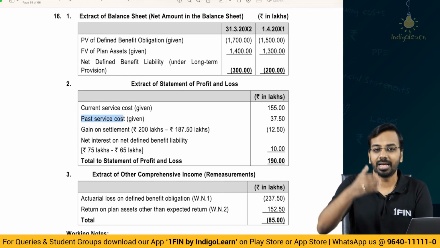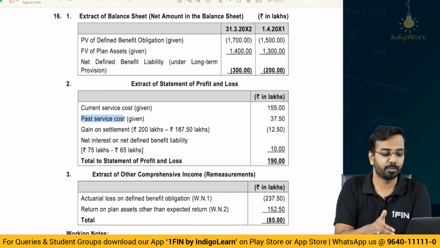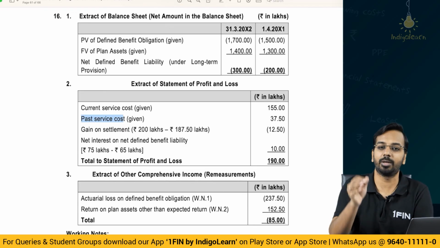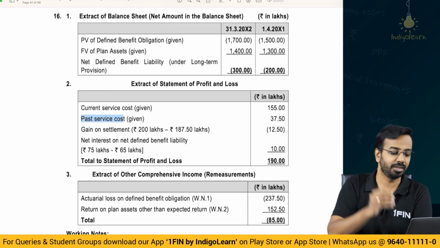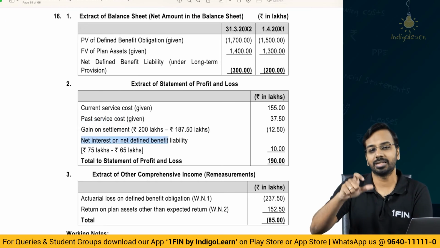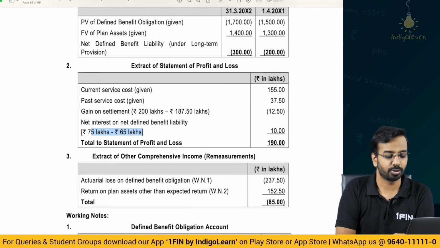What is this gain on settlement? We have settled something with the employees, we have reduced the liability by 187.5 and we have paid 200. We have reduced the liability by 200 and we have paid 187.5, there is a gain. So that is a reduction in the cost. And net interest on the opening amount, that is obligation and the plan asset, that will be taken to P&L. So that is the amount taken to the P&L.